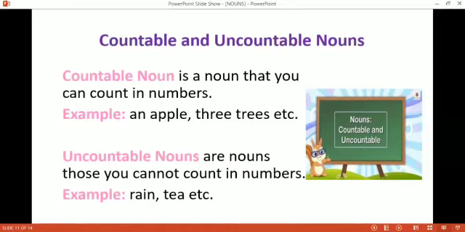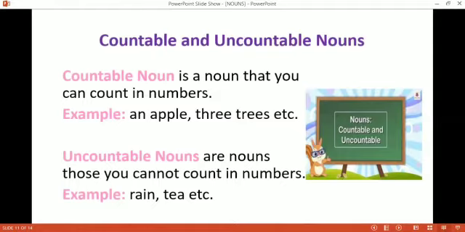Okay, for example, an apple. We can count apple. An apple means one apple. We can count the apples. If there are 3 apples in the basket, we can count them. 10 apples in the basket, we can count them. So apples are countable noun. Okay, 3 trees. We can also count the trees. So the trees are countable.